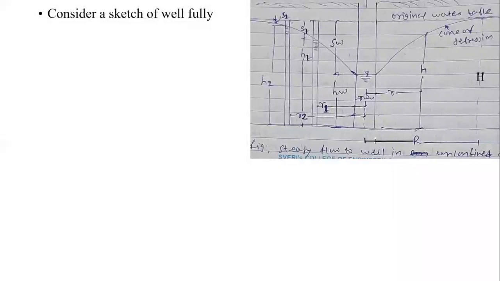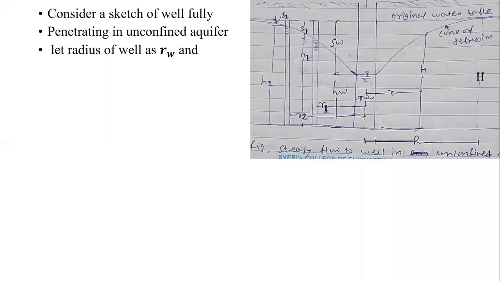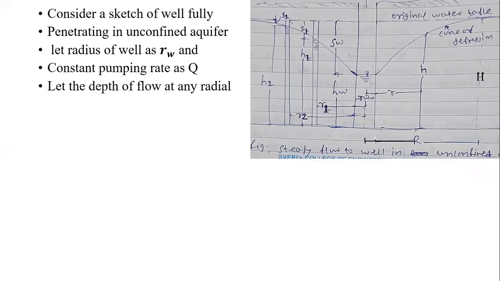So firstly, consider the sketch of the well completely penetrating inside an unconfined aquifer. Select the radius of the pumping well as RW, and the constant rate of pumping as a small q meter cube per second.